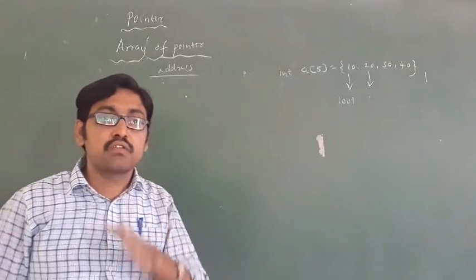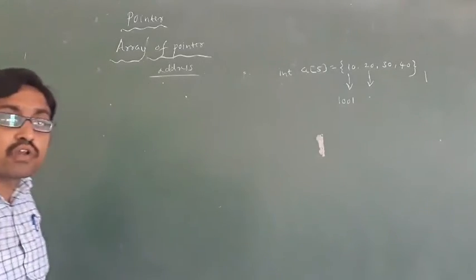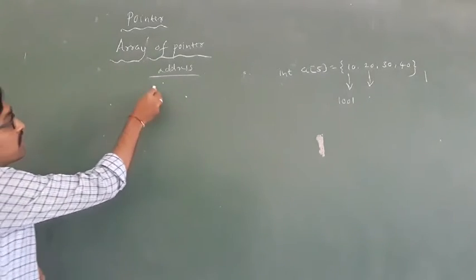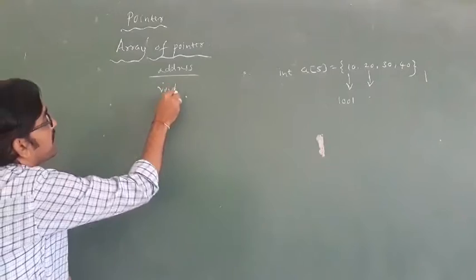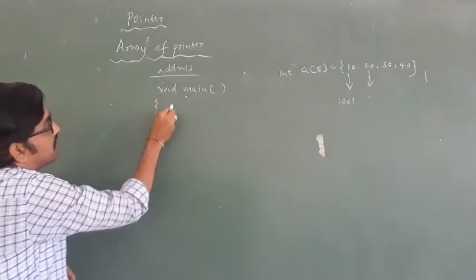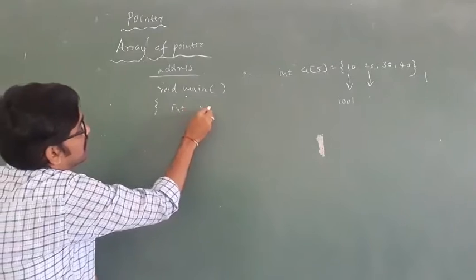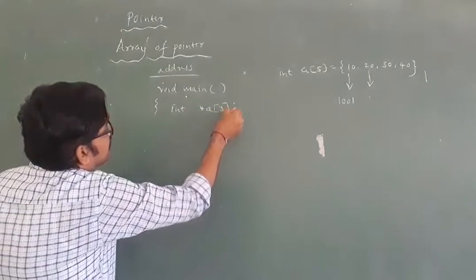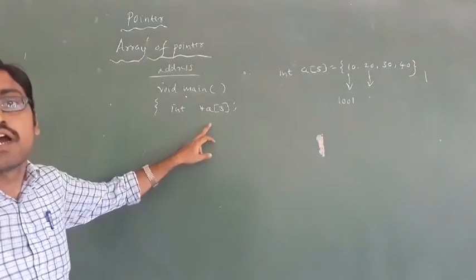I am writing a program, then you can understand how to write array of pointer. How do they write array of pointer? See, I am writing void main, int star a of p. Then it is nothing but array of pointer.